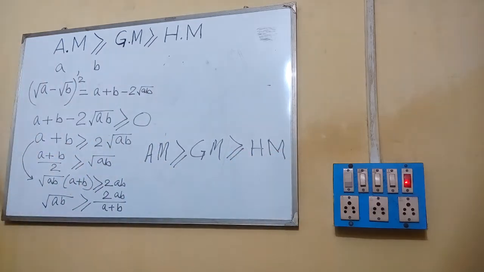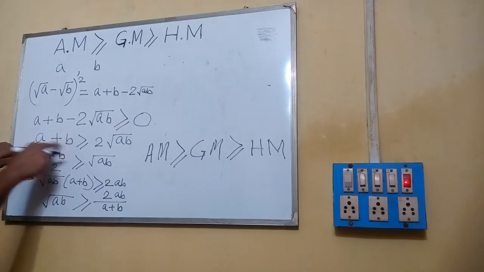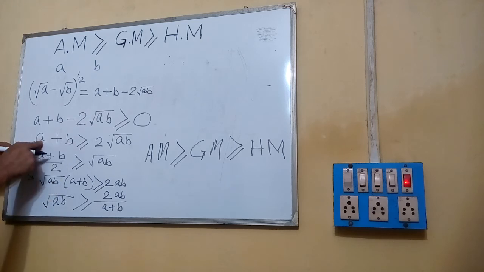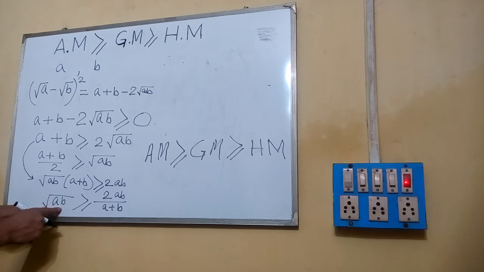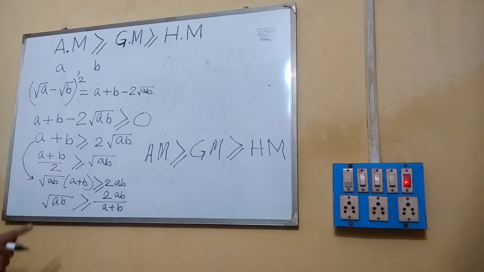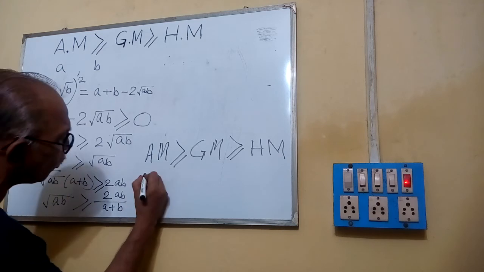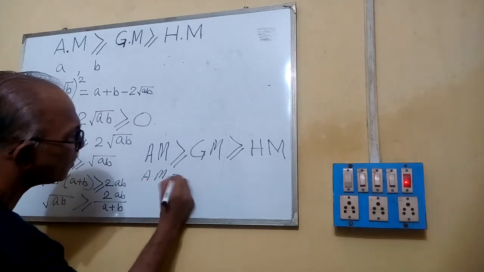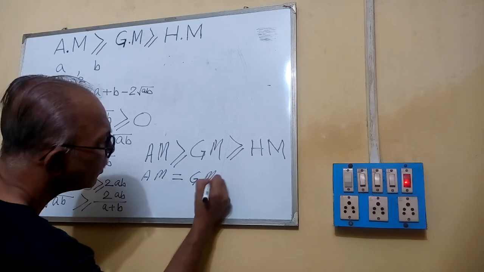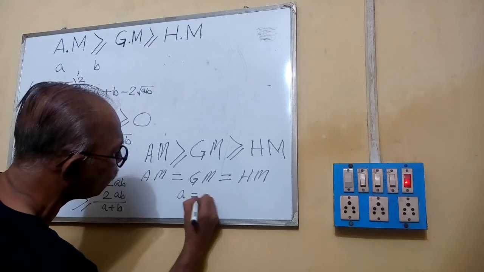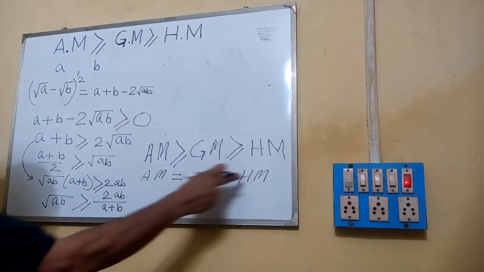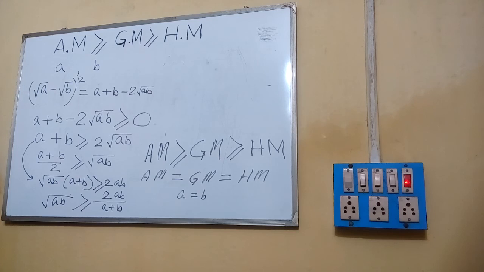One more thing I want to say, if A equals to B, then this is 2A, this is also 2A. So this is becoming equal. If A equals to B, then this one is also A, this one will also be A. So the equality AM equals GM equals HM holds only when A equals to B.